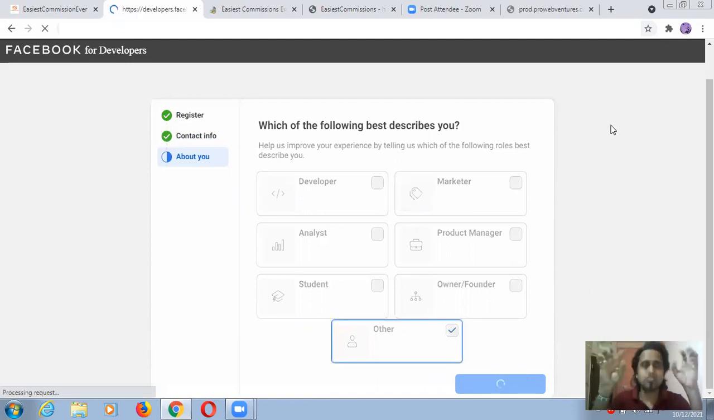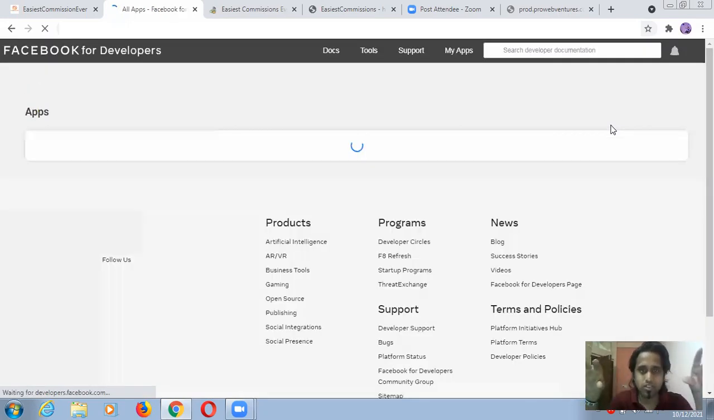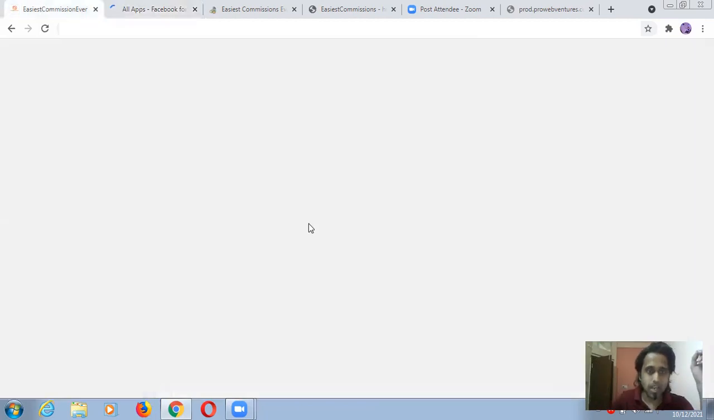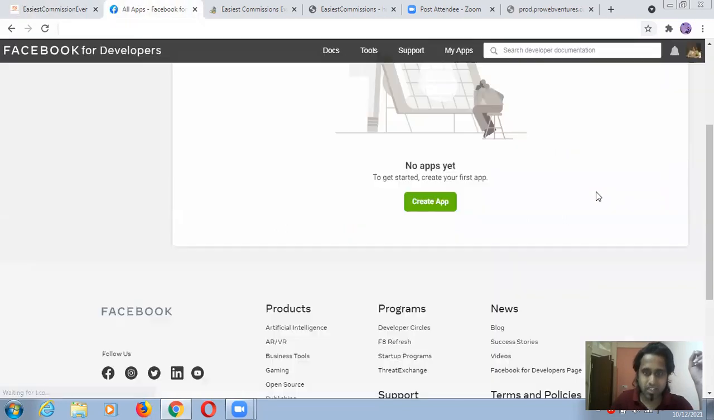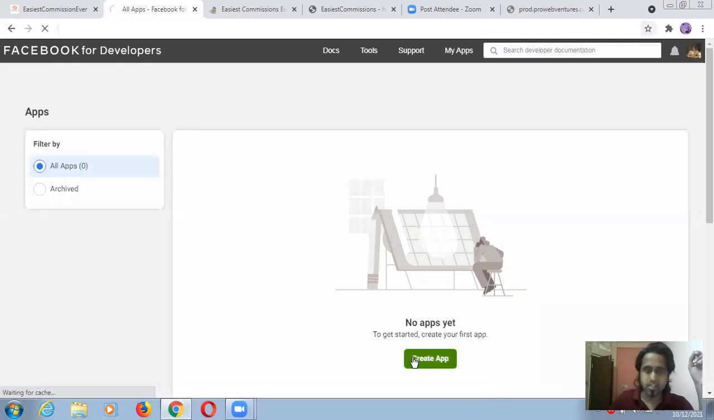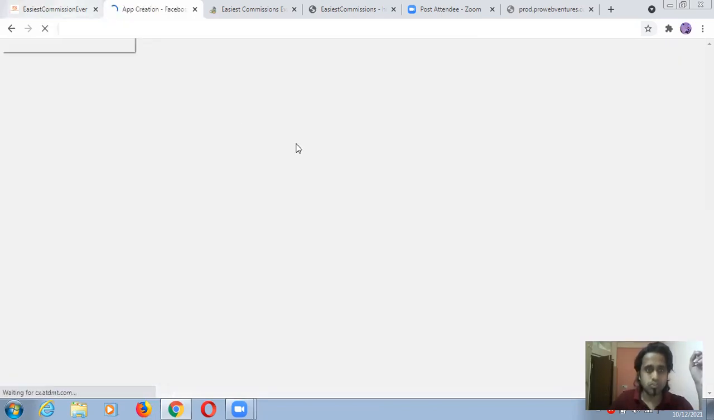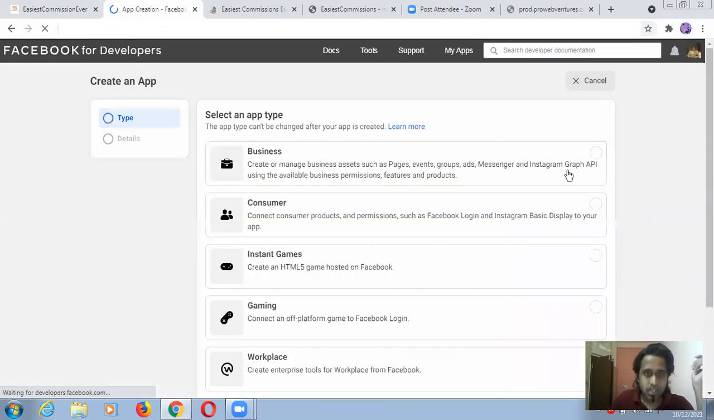Actually, I don't use my personal profile and all something like that, but just for showing you, I'm doing all these things. Okay, but here I have to put my app ID. You can see here app ID and app secret key. So you see here is create app. Okay, as I know inside this tool, so just going to create this app, and we'll see select an app type.